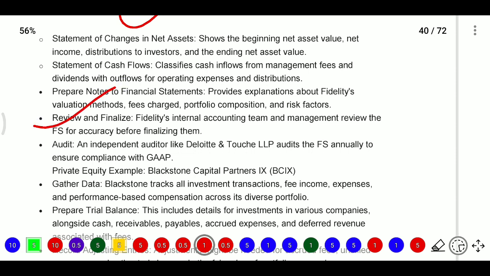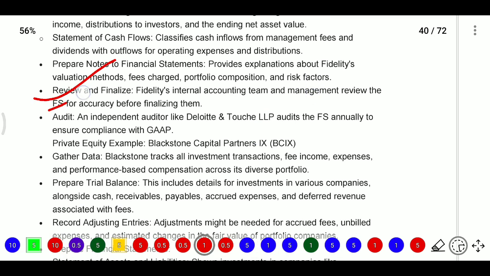Fidelity's internal accounting management team will review the financial statements for accuracy before finalizing them. After the review they will send the data to the auditor, who is an independent auditor like Deloitte & Touche LLP, who audits the financial statements annually to ensure compliance with GAAP, generally accepted accounting principles, and generally accepted auditing procedures. They will see that it is in accordance with GAAP, and they will give their opinion on whatever we have prepared.